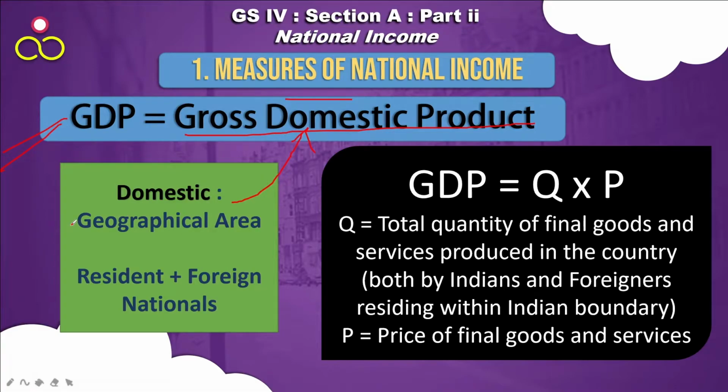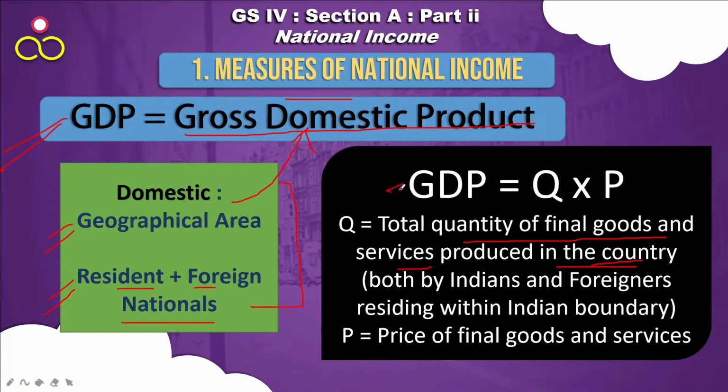Domestic means it's something related to the geographical area. So the total quantity of final goods and services produced in the country, within the boundary of the country, by both Indians and foreigners, residents and foreign nationals. Both are residing in the country. Whatever economic activity they are doing inside the boundary of India, whatever revenue or income is being generated, that measurement gives the gross domestic product.